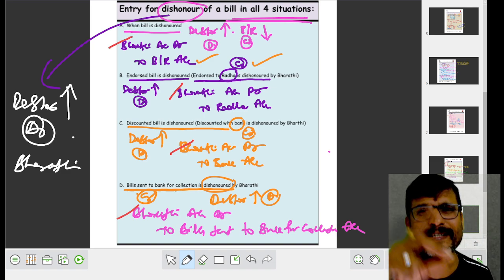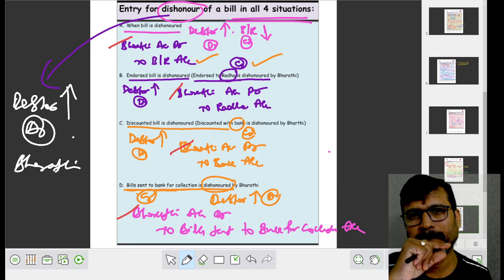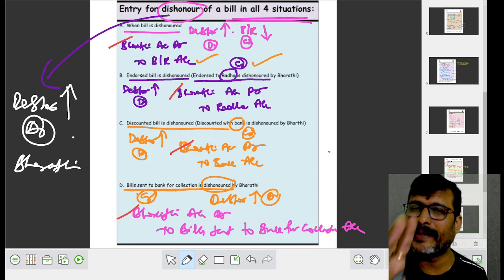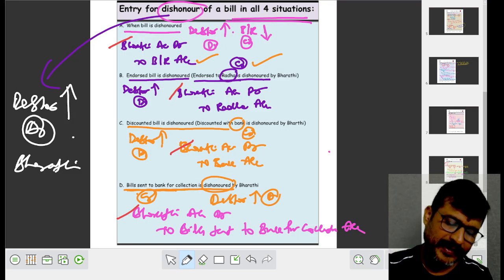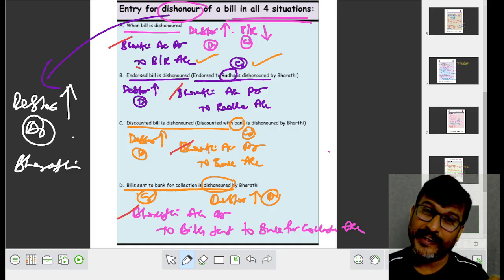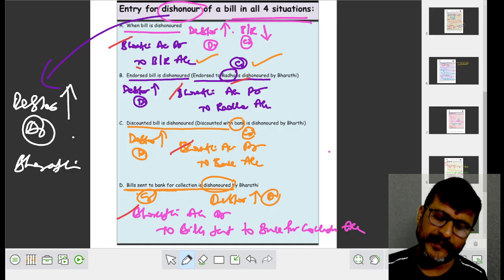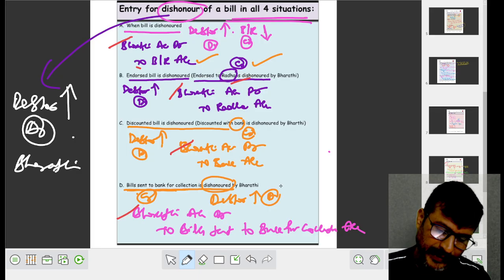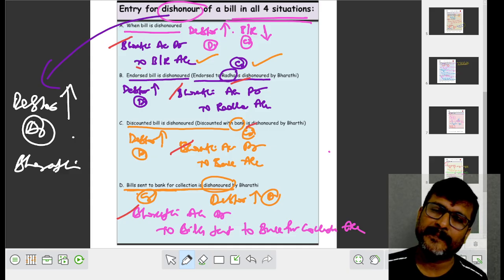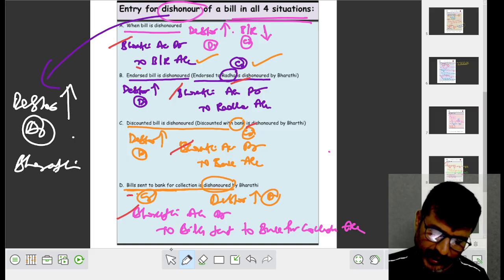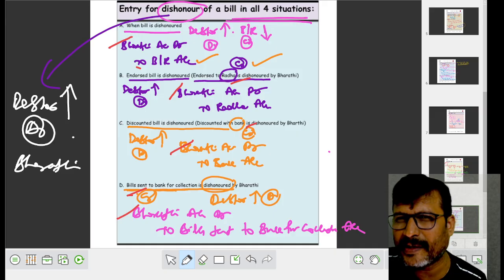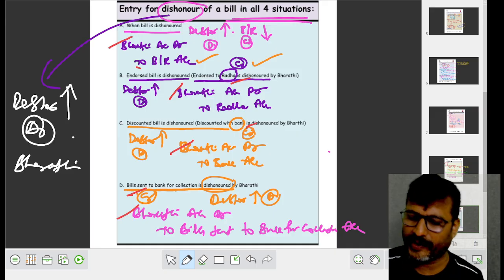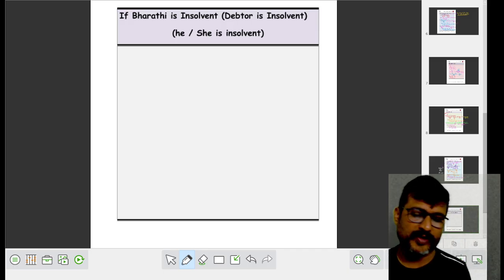Now the question arises, what is to be credited? If the bill is not endorsed to anyone and not discounted, in such case, credit the bills receivable. If it is endorsed to Radha, credit Radha. If it is discounted with the bank, the bank is to be credited. If it is sent to the bank for collection, bills sent to the bank for collection is to be credited. Did you understand, my dear children? This is a very important point. Let us move on to the next one.